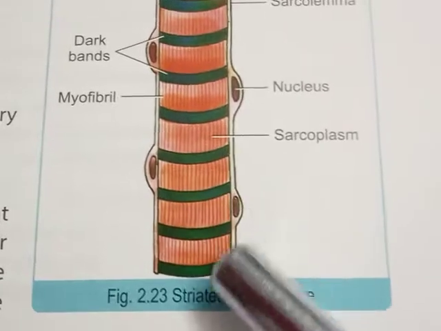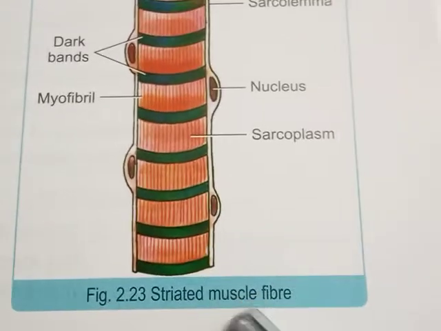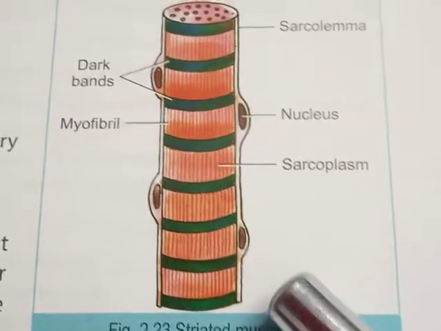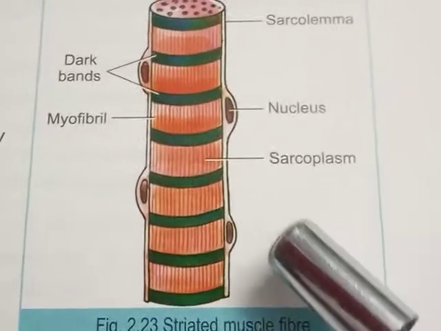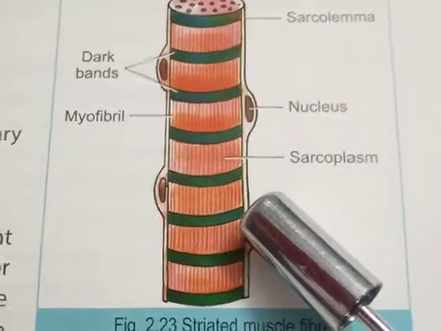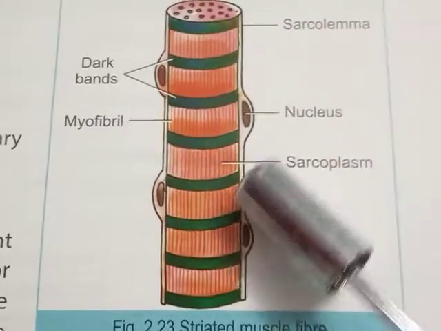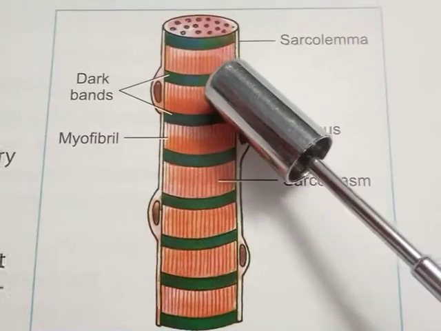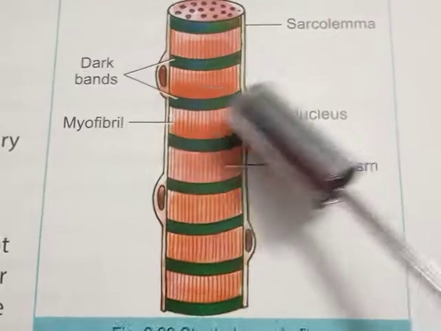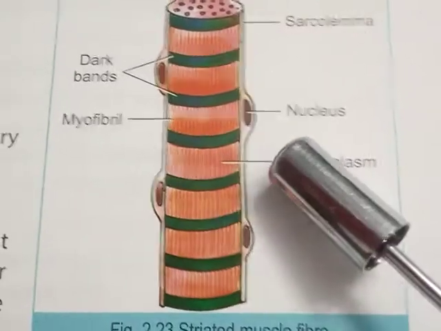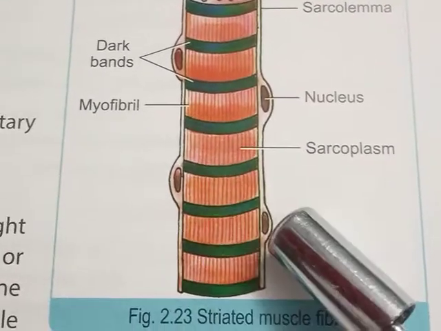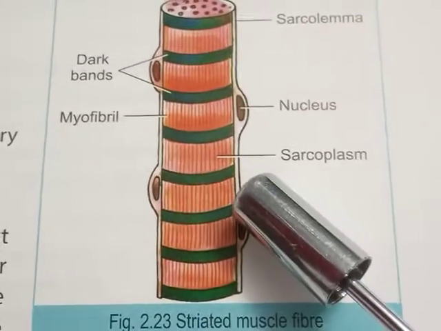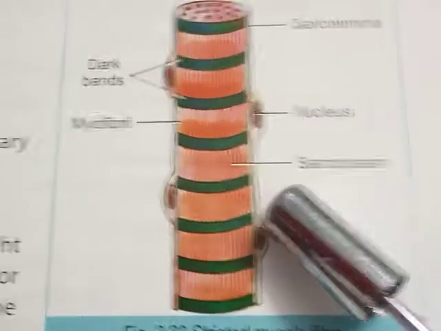In the sarcoplasm of the muscle cell are embedded a large number of contractile elements called myofibrils running parallel to one another lengthwise. In this muscle category, we also observe that the muscle fibers show transverse striations of alternate light and dark bands, due to which it is also called striped or striated muscle fiber.